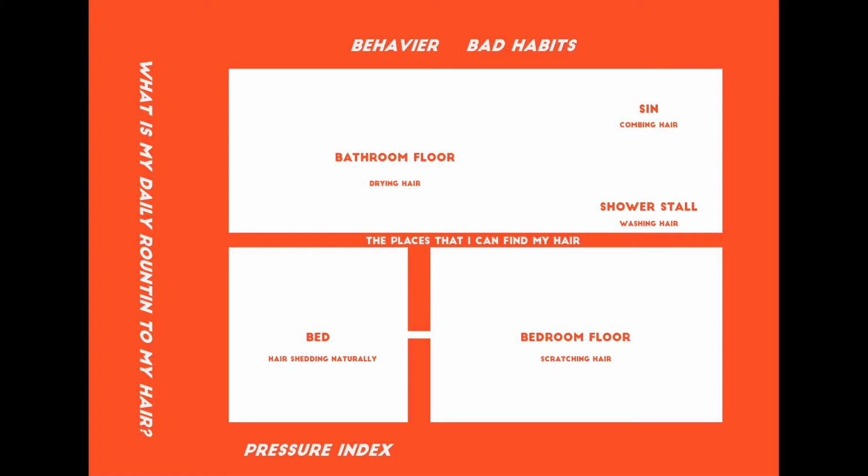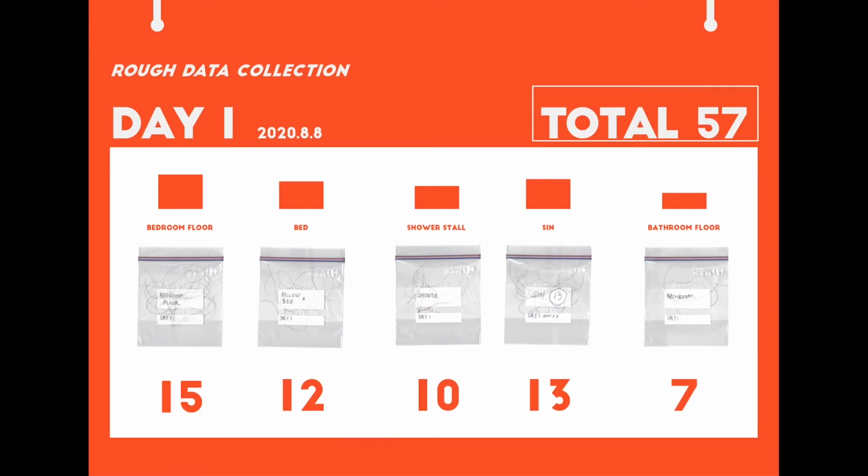So when you take a deeper look into the data categories I put here, you will find 3 of them are behaviors I have when I get anxiety, such as really bad sleeping quality or scratching hair frequently. According to the meaning behind the behavior, the 5 data can also be divided into 2 main categories, which are pressure index and bad habits. So how did I collect the data? Basically I collected the data every day from the 5 places I chose. Then I put those hairs into a plastic bag, summarized and counted the numbers.